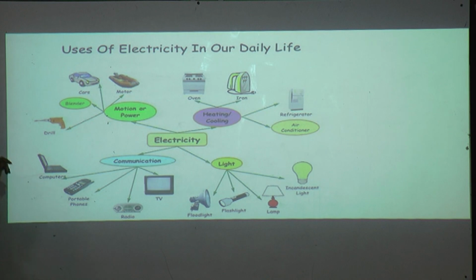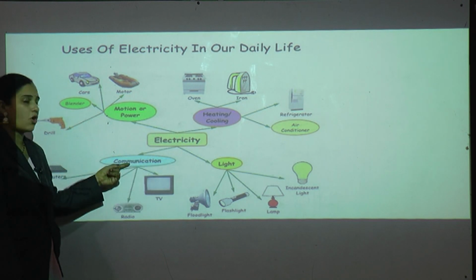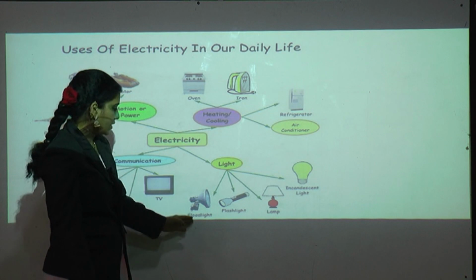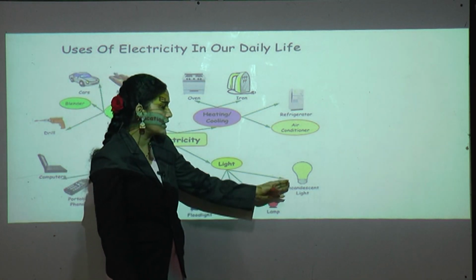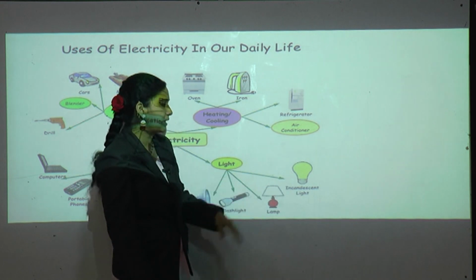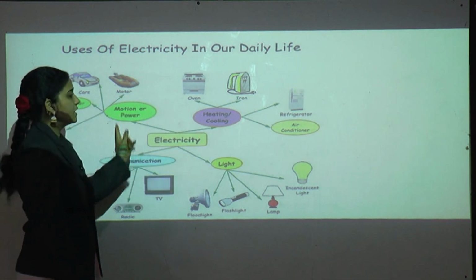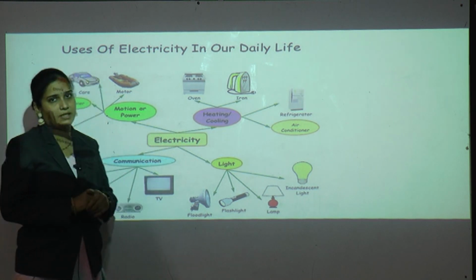Now here communication. See, computer, portable phones, radio, TV, these are also dependent upon electricity. Even light. See, flood light, flashlight, lamp, bulb also. So all these things we use in our daily life are dependent upon electricity.